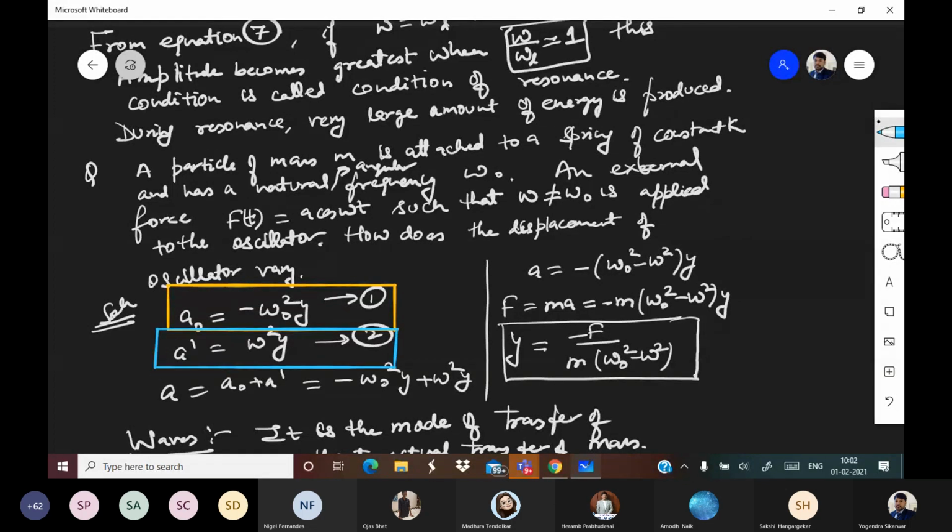A dash is equal to omega square y. Now you superposed the effect of both. So A is equal to a naught plus a dash, which is the sum of these two, and that is your final acceleration. A is equal to minus omega naught square minus omega square into y. Correct. Then you compared it with F is equal to ma. So you got the value of F, and then you finally got the value of y.